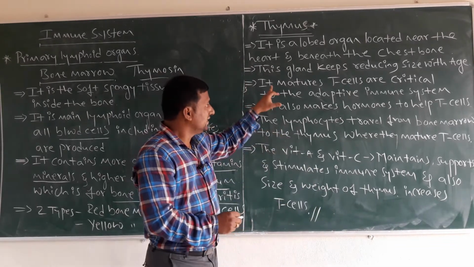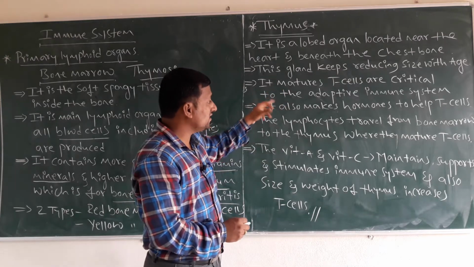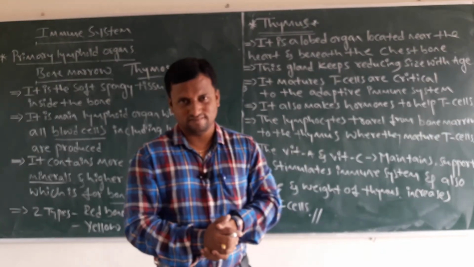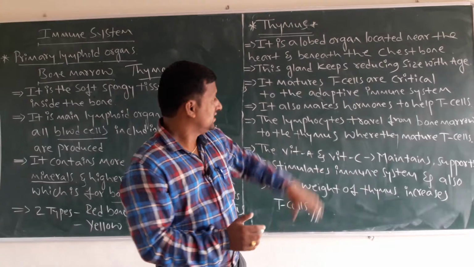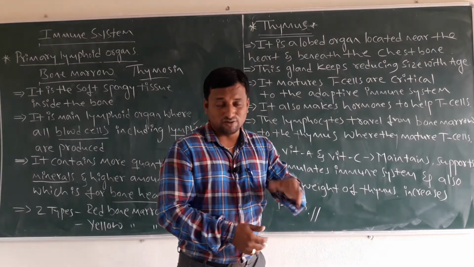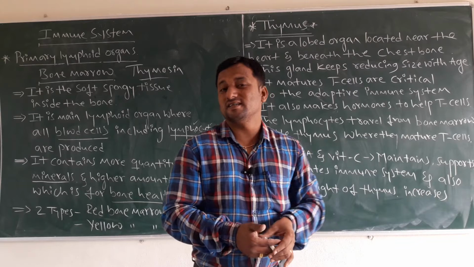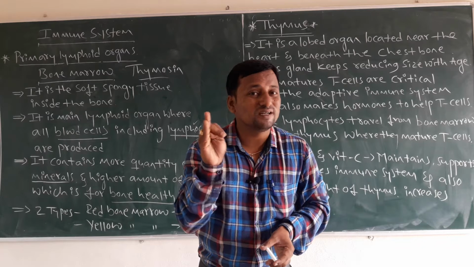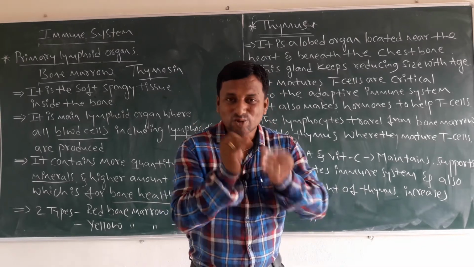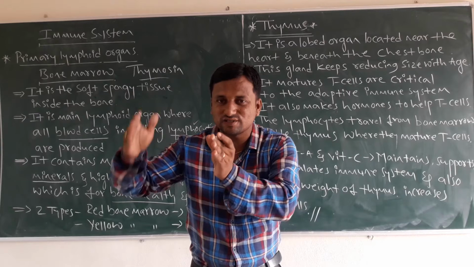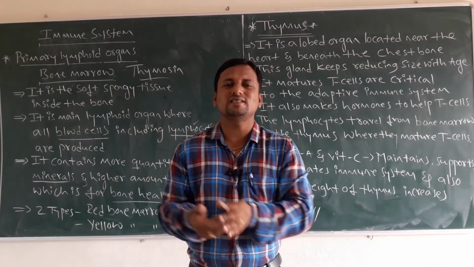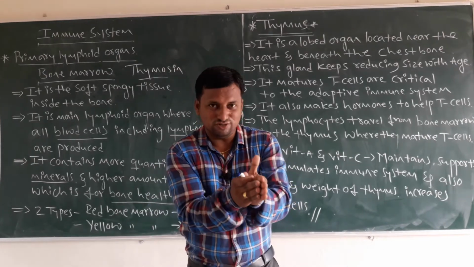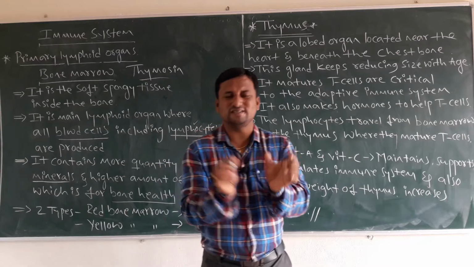Next, it matures T cells, which are critical to the adaptive immune system. Then, what is the function of the thymus gland? This thymus gland matures the T cells. You know that these primary lymphoid organs are responsible for the maturation, differentiation and proliferation of lymphocyte cells. Maturation is nothing but production. So, immature and mature, just think about the differentiation.